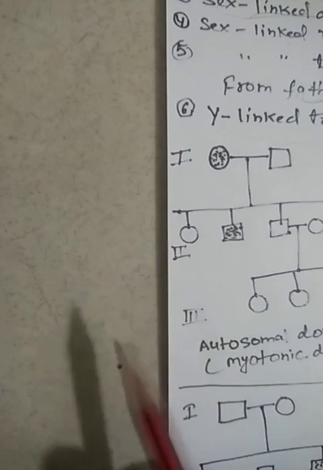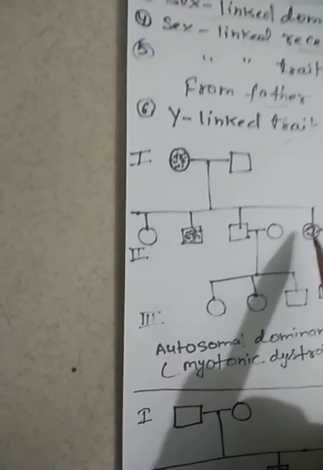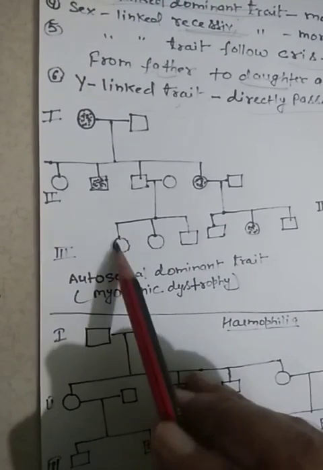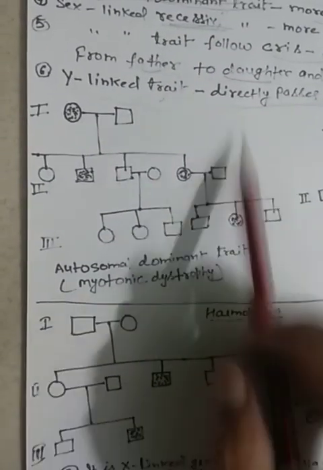This is the first, this is the second, this is the third, and this is the fourth. This is the female, this is the male, this is the male, this is also the female. Suppose this male marries this female, and now this is the third generation. These are the 3 children. Likewise, suppose this daughter also marries this male, and these are the 3 children of this third generation.